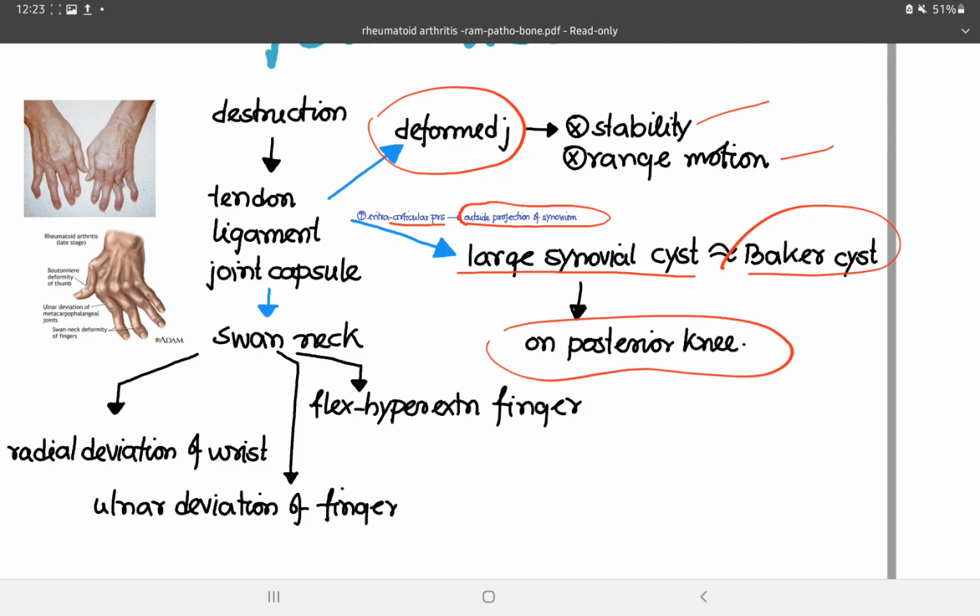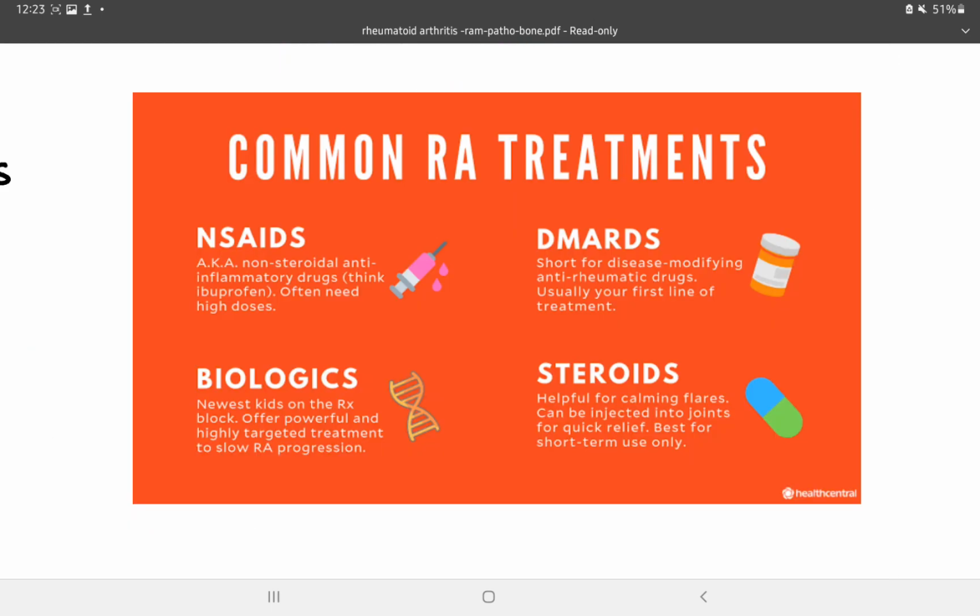And there is also swan neck formation, that is flexion and hyperextension of the fingers, and there is ulnar deviation of the metacarpophalangeal joints and radial deviation of the wrist. The common treatments of rheumatoid arthritis are NSAIDs, then biologics, DMARDs and steroids.